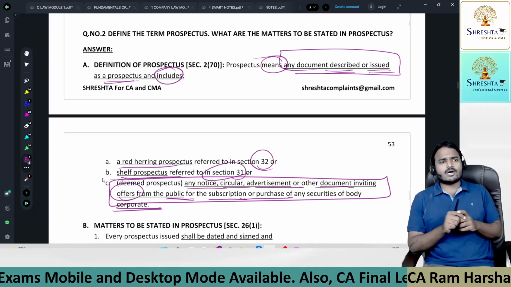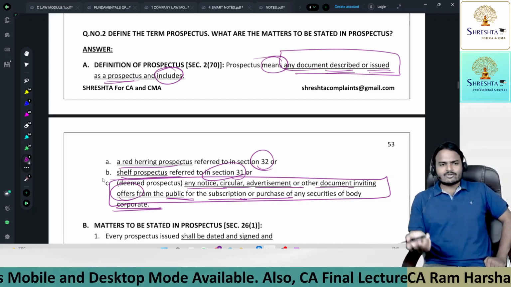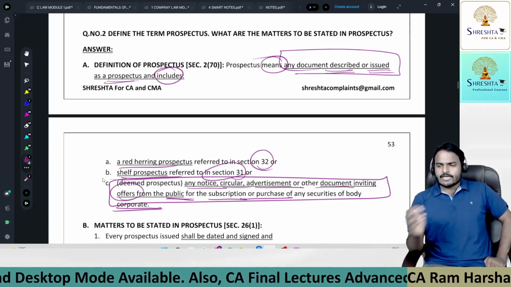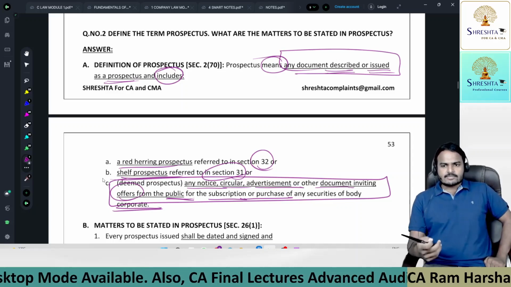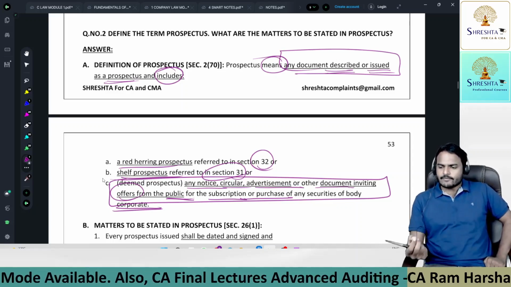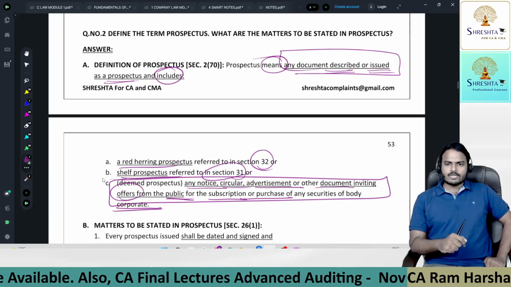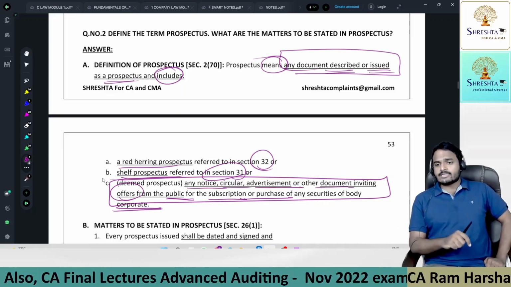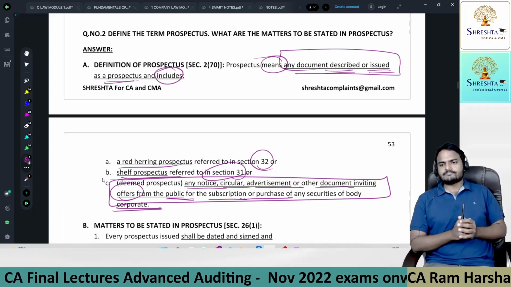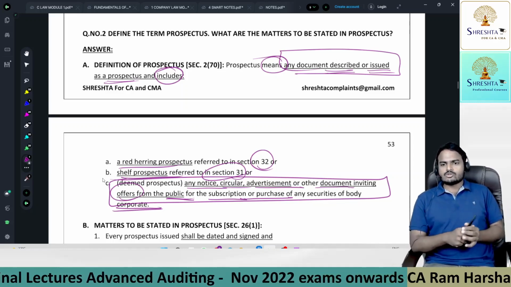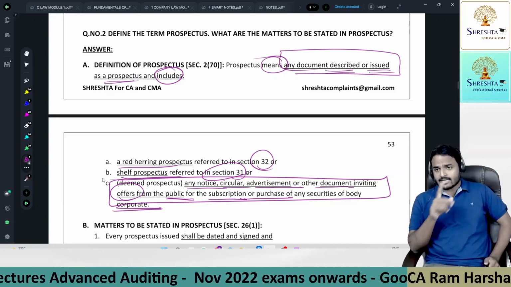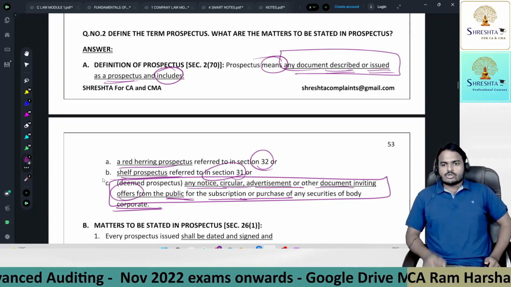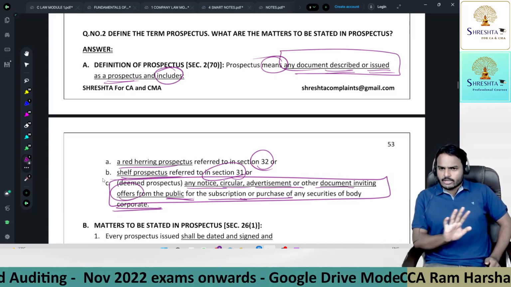You might observe in the Hindu or Deccan Chronicle, suppose some 50 engineers are required for a project, or 50 chartered accountants are required. Now that advertisement is inviting offers from chartered accountancy society or engineer society. So it is also an invitation to offer, but that is not a prospectus under chapter number 3, prospectus and allotment of securities. So simply inviting offers from public is not a prospectus.